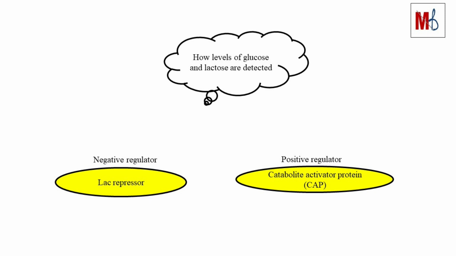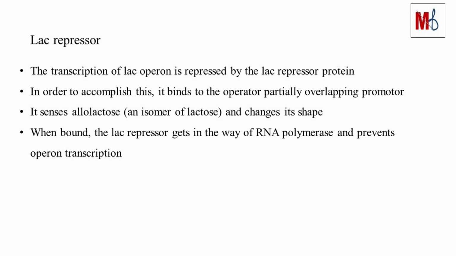Have you ever thought about how a cell detects the level of glucose and lactose? How it differentiates between monosaccharide and disaccharide? E. coli senses the level of glucose and galactose with the help of two DNA-binding proteins, Lac repressor and catabolite activator protein, CAP. Here, Lac repressor acts as a negative regulator, while CAP acts as a positive regulator of Lac Operon.